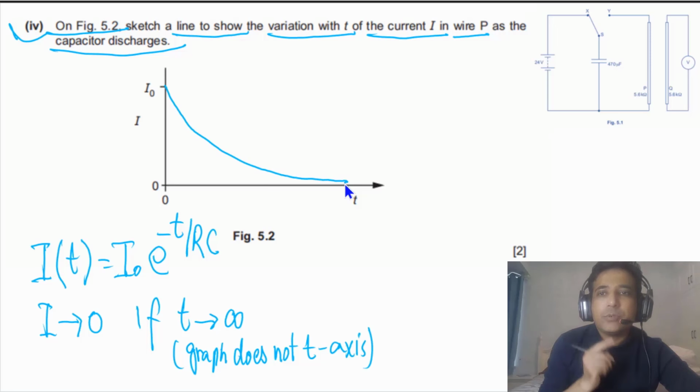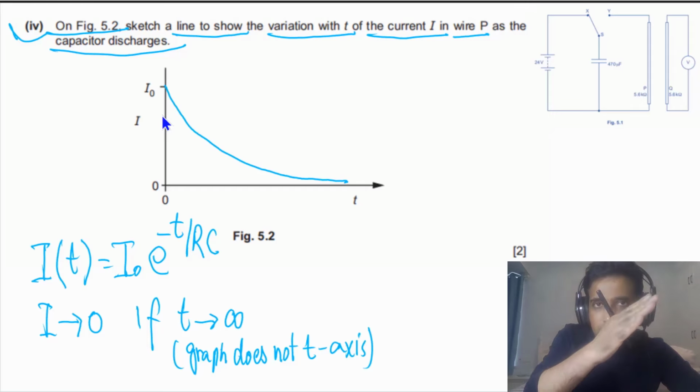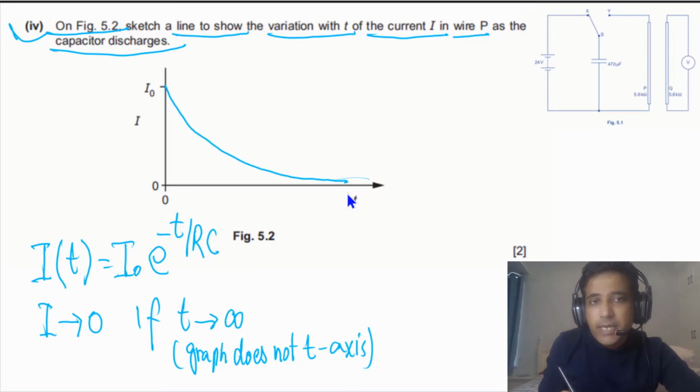If you sketch this one, you will get 2 marks. One, its gradient has to be negative and decreasing. And second, it should not touch the t-axis. So if you sketch a graph like this, you will get 2 marks.